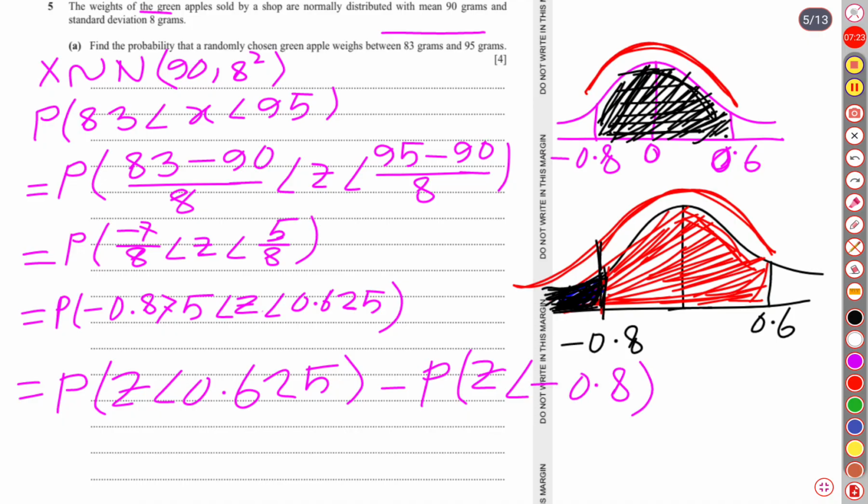We will just subtract this portion as I have made dark. So we are going to write z less than 0.625 minus,